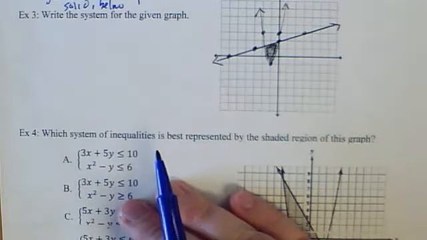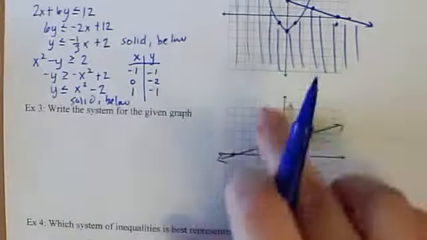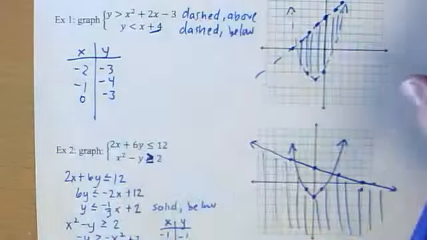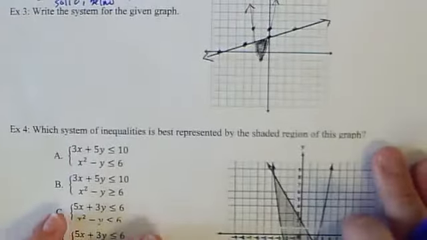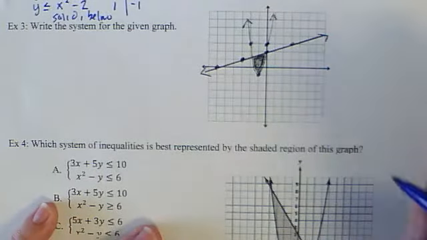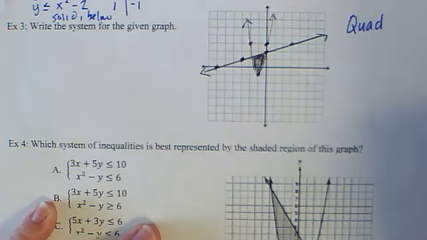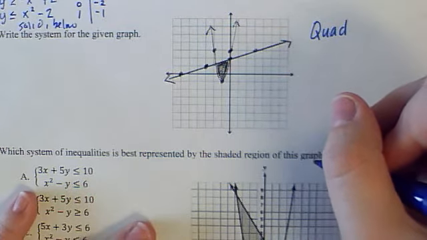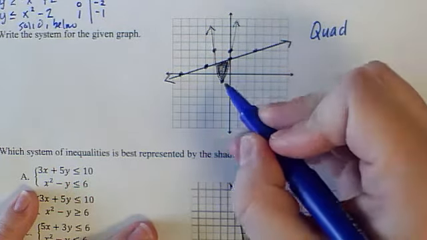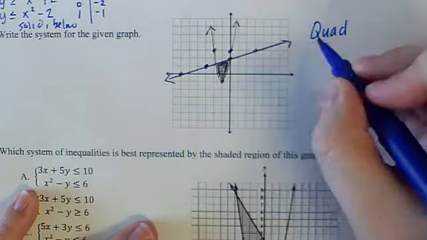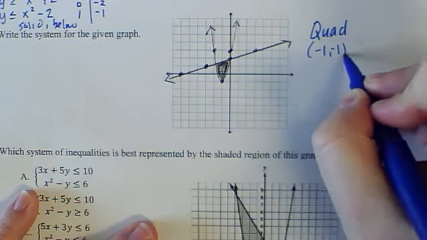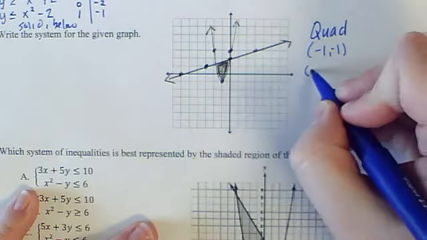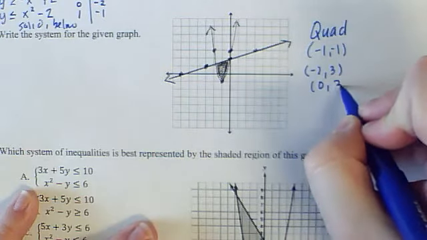Now in this case, we're going to write the system. So I want to go from this graph to something like this, because it's already going to be in y form. The very first thing is we need to find points, and we're going to do the quadratic regression, where we put them in the list and find the equation that way. My suggestion is to find the vertex of the quadratic. So this one would be -1, -1, and then 2 other points, one on each side: -2, 3, and then 0, 3.